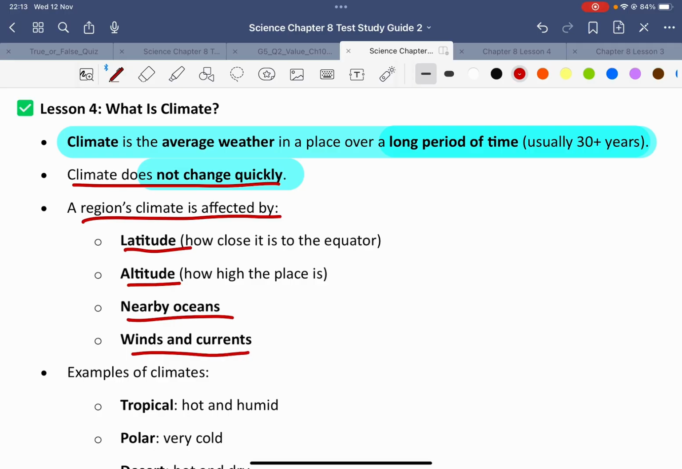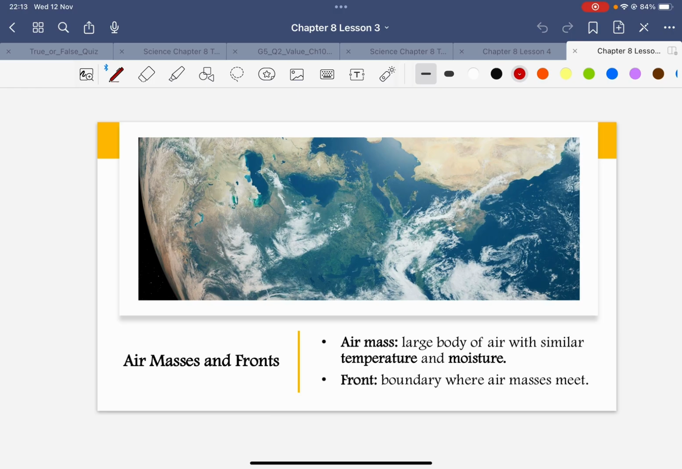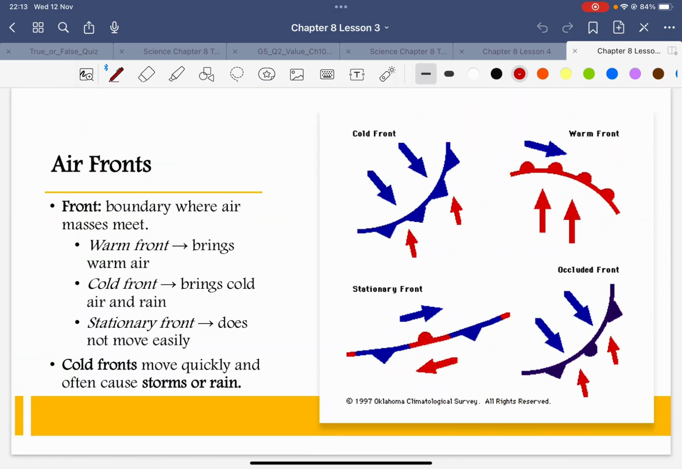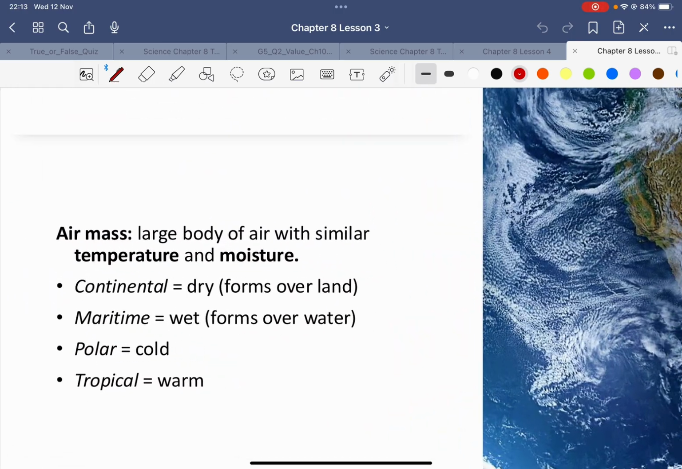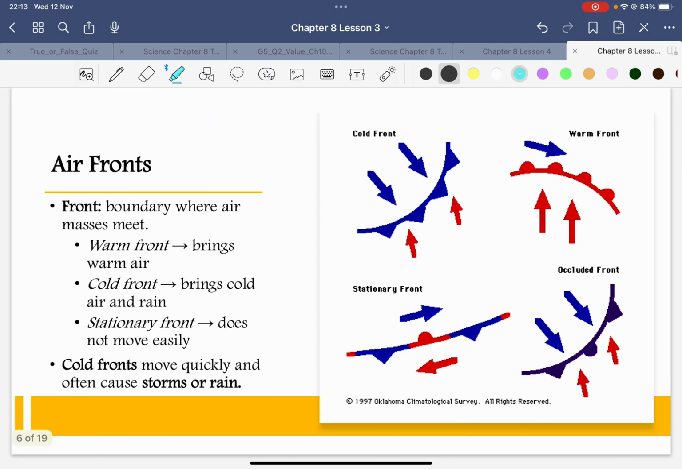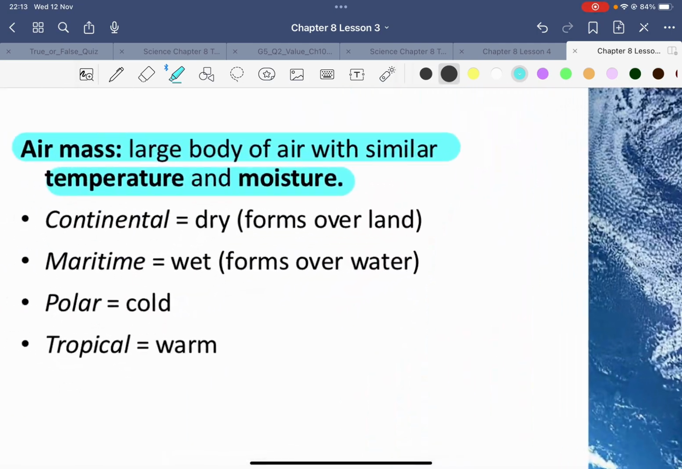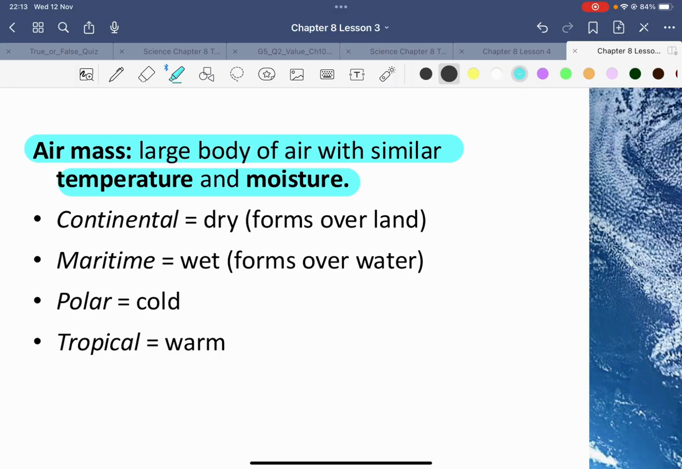Okay, so let's see here. This is air mass. Let's see air mass first before we go in depth. An air mass is just a large body of air that has the same temperature and moisture. As you can see here, there are key words that you have to remember. Continental means dry, maritime means wet. Polar means cold, tropical means warm.